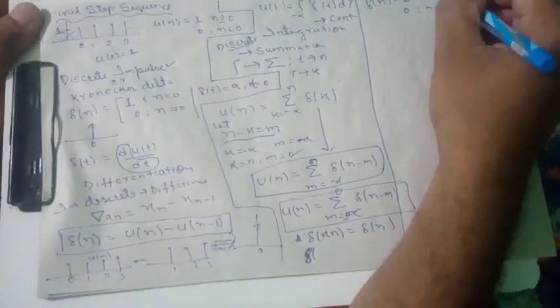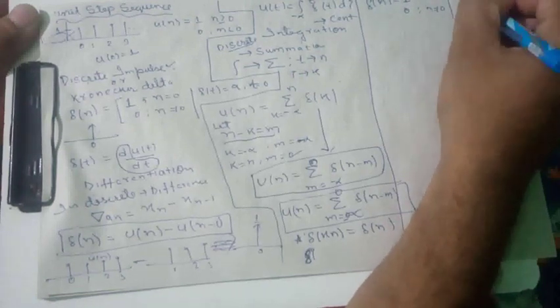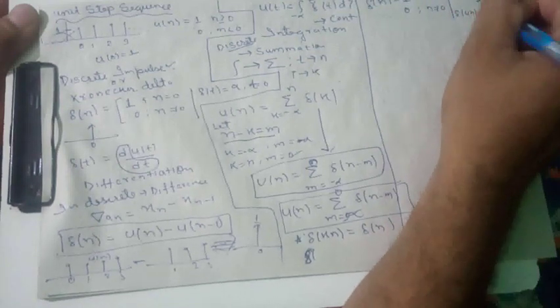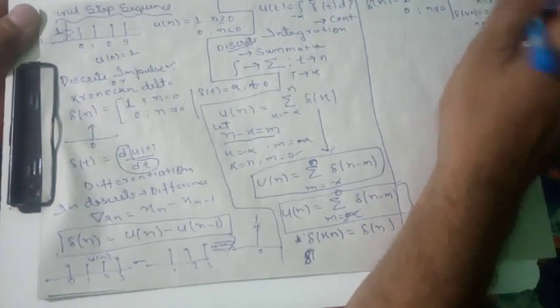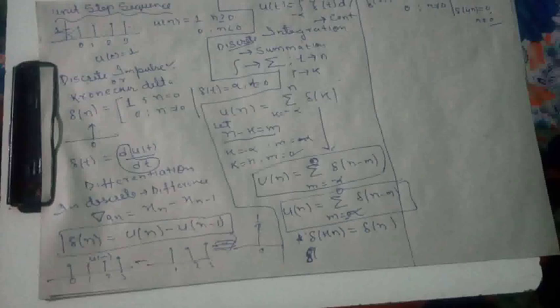Similarly, delta of 4n will also be 1 for n equals 0, and 0 for n not equal to 0. So a continuous signal only represents for an area. While all of them are for amplitude.